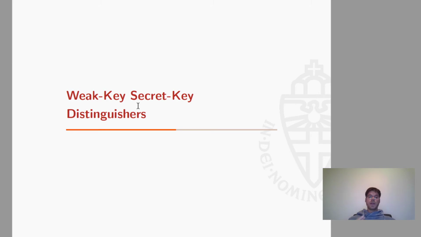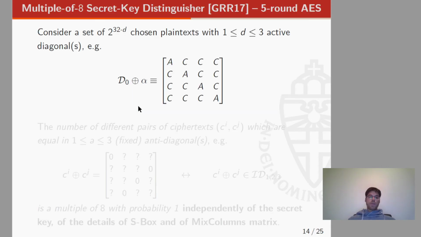Okay, so we now have an invariant subspace trail for two rounds of AES. Let's try to exploit it in order to set up weak-key, secret-key distinguishers. In the paper we present several weak-key, secret-key distinguishers. For this presentation, I limit myself to presenting the one based on the multiple-of-n property.